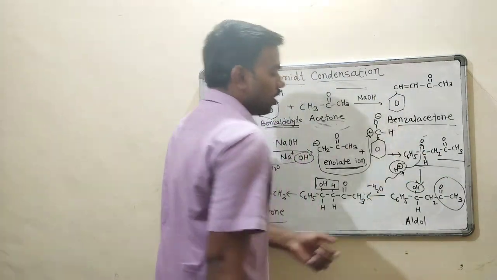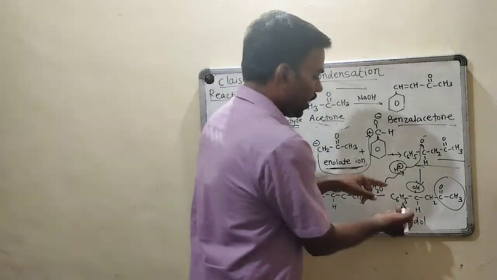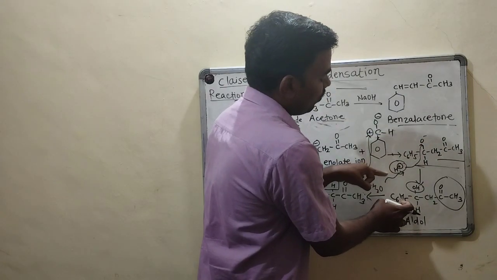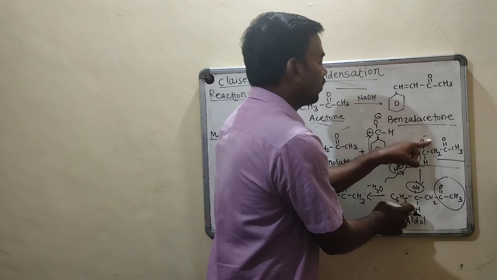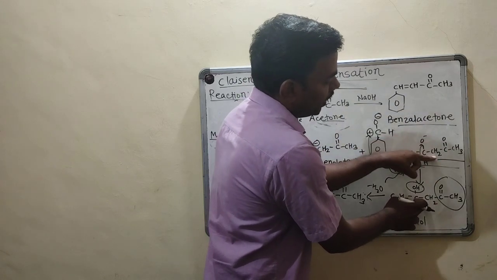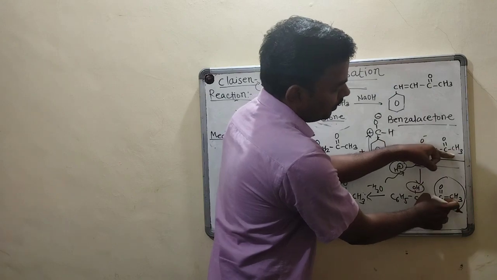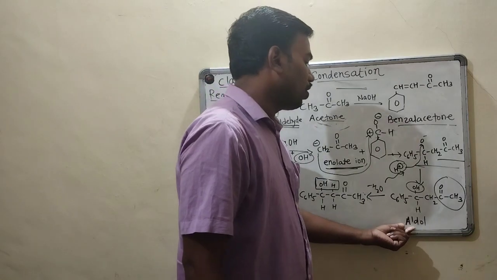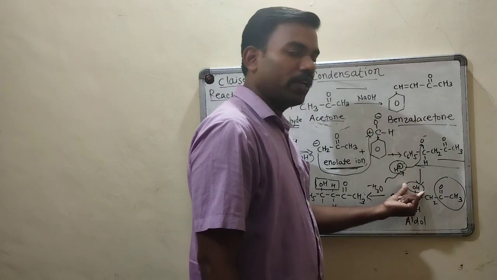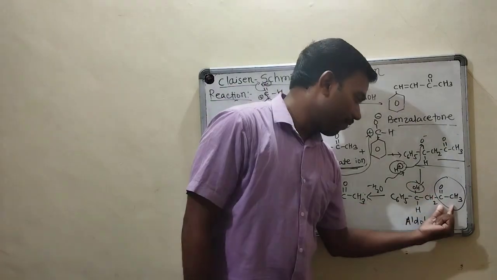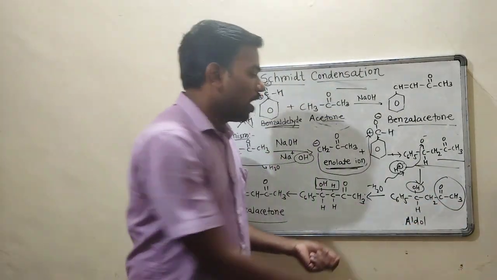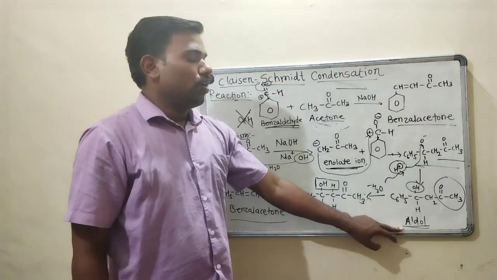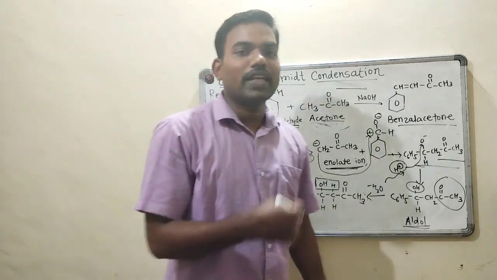So what will be the further structure? Let's write C6H5 CH. This is the H plus which comes from this reaction and reacts with this O to form OH, then CH2, then C double bond O, then CH3, same as it is. So this is our aldol. How is it aldol? One, OH, that is alcohol, and another, this is aldehyde or ketone, that is aldol. Further, this aldol is getting condensed.